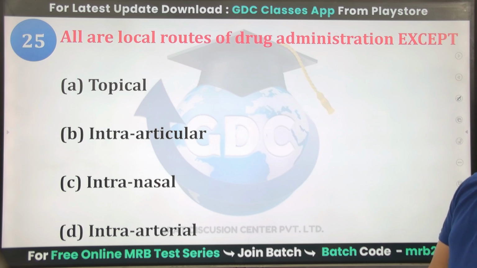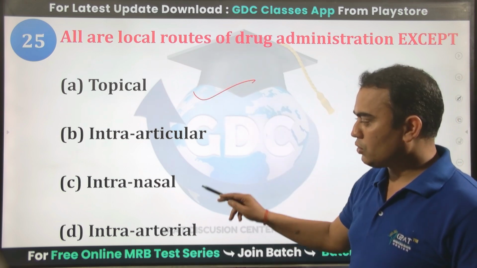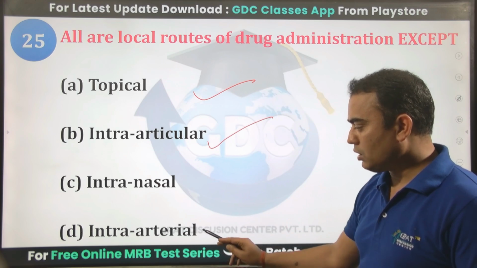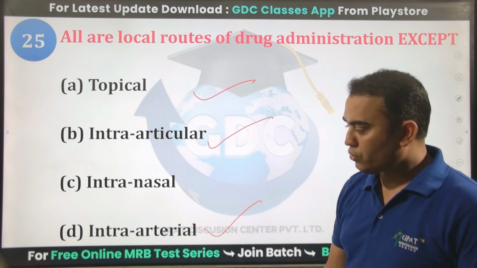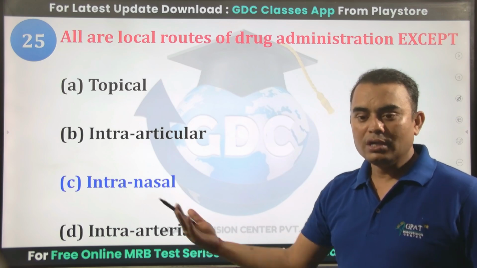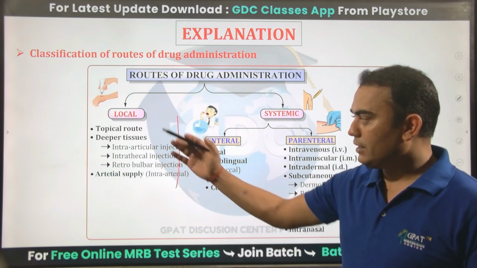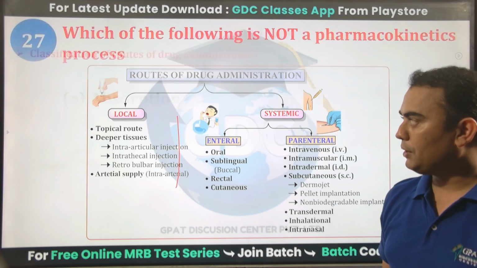All are local routes of drug administration except which one? Topical is a local route, intra-articular is a local route, intra-arterial is a local route, but intranasal is a systemic route. So the correct answer will be C. These are the different routes which are local routes.